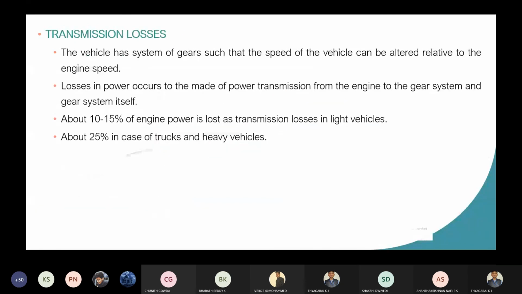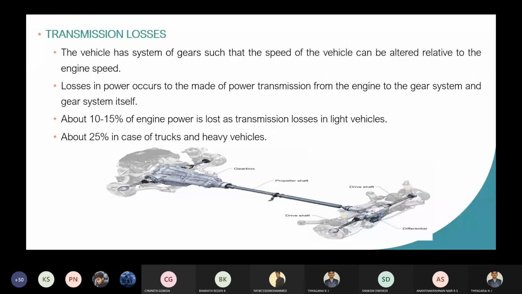Then transmission losses. As we all know, vehicles have a gear system. You are going to change the gears with respect to speed. Whenever you change from one gear to another, there will be a 10 to 15% engine power loss.